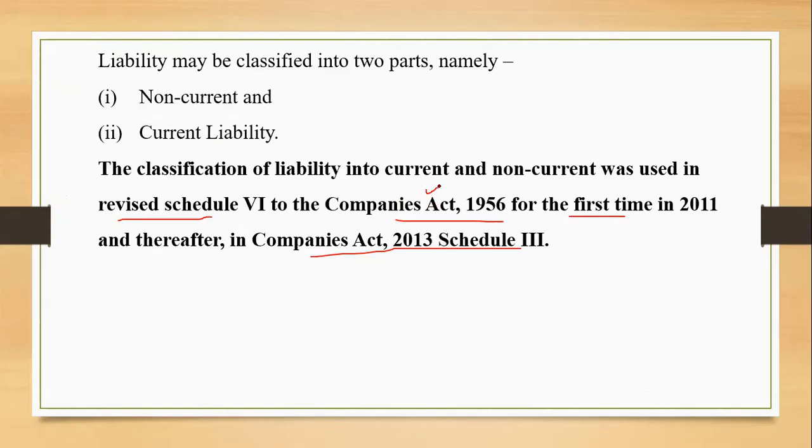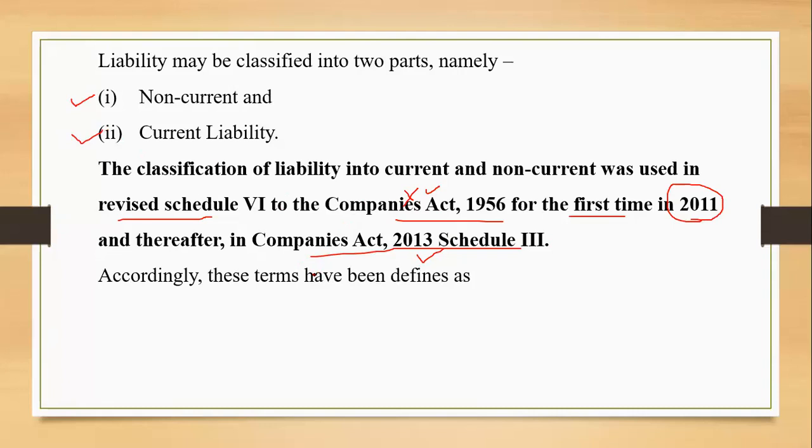Earlier, Companies Act 1956 was existing, but now it is not continuing anymore. The Companies Act 2013 is there, which companies need to follow. In the year 2011, these terms were introduced, like current and non-current liabilities.